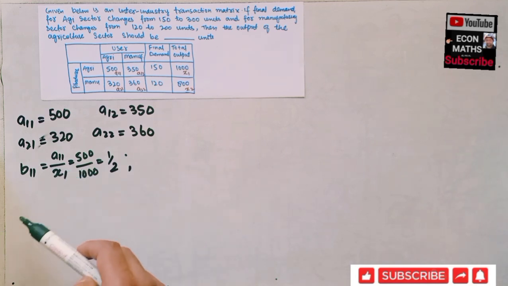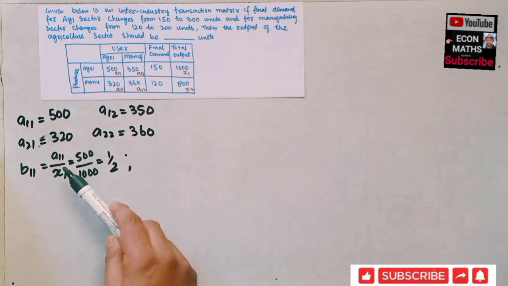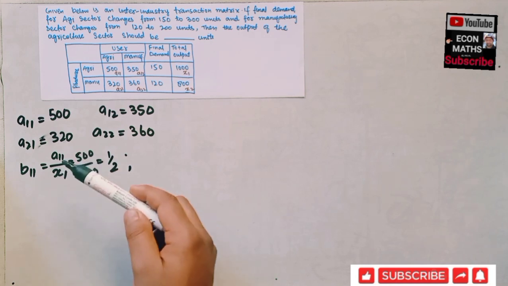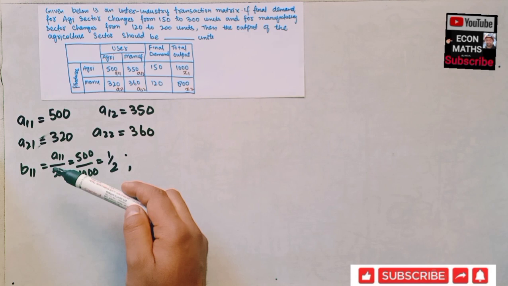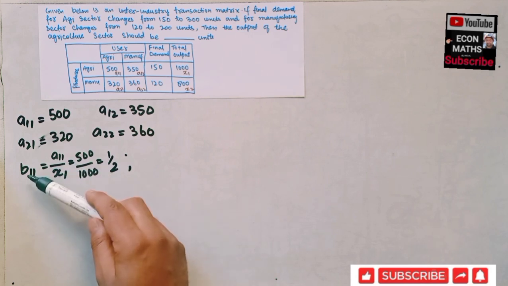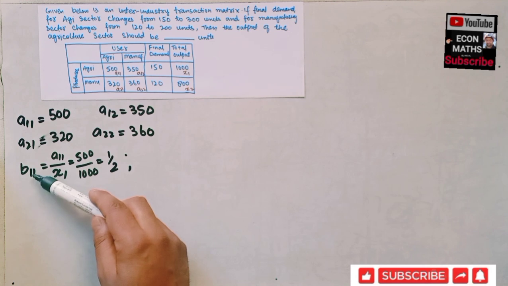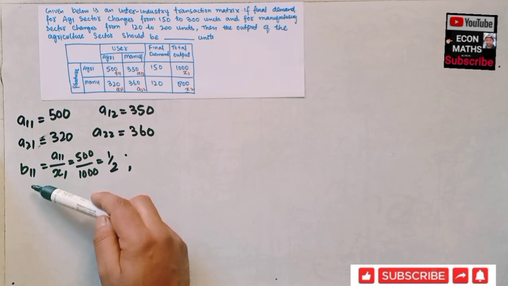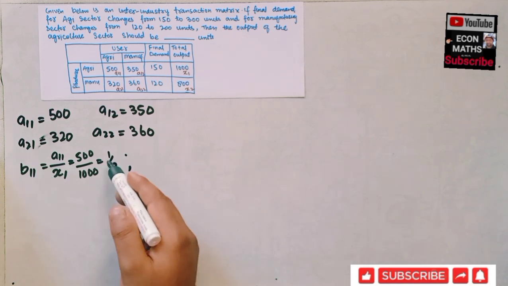Now what does this tell us? This B11 tells us the rupees value of input from the agriculture industry required to produce 1 rupee worth of output of the agriculture sector. This is 1/2.